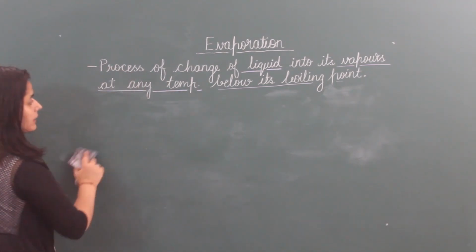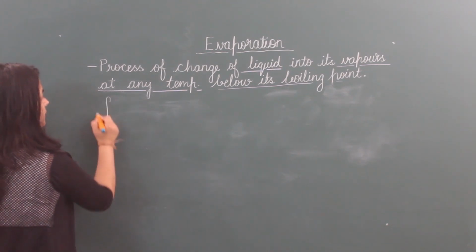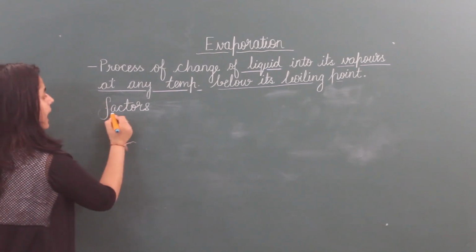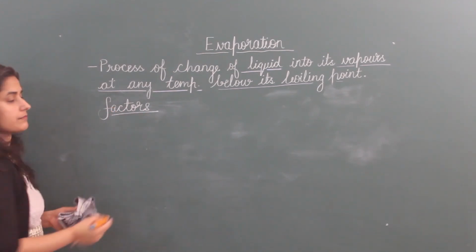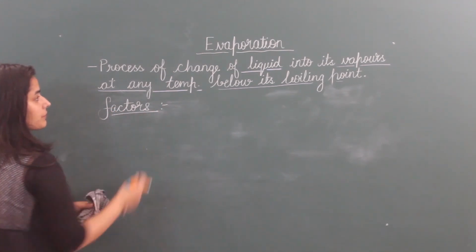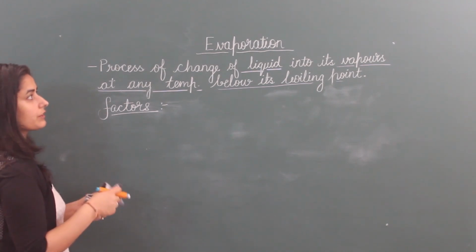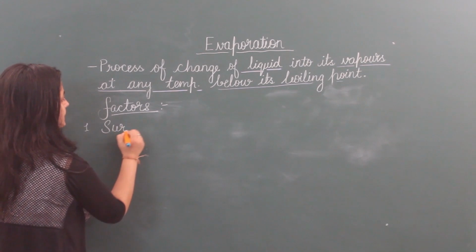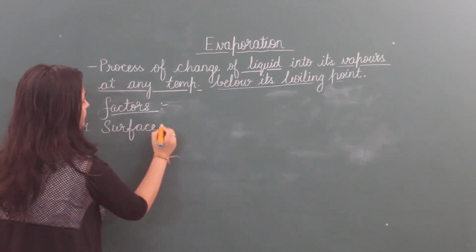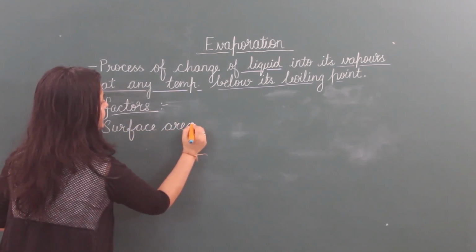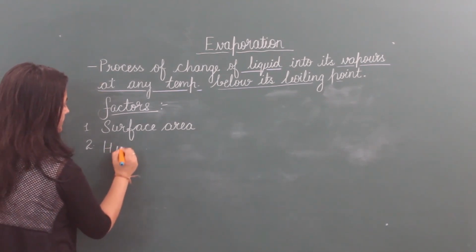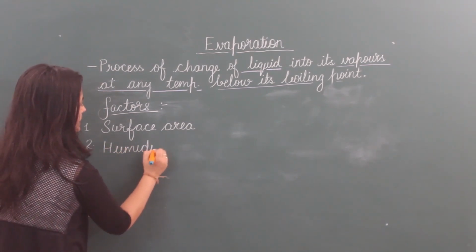So I am now taking factors. The factors on which evaporation depends, means evaporation will be more or less due to these factors. First one is surface area. Second is humidity.